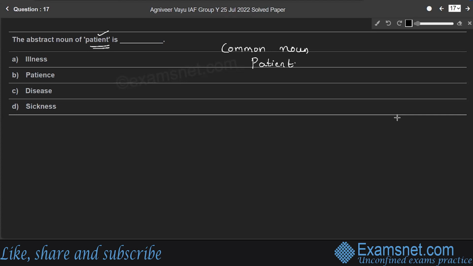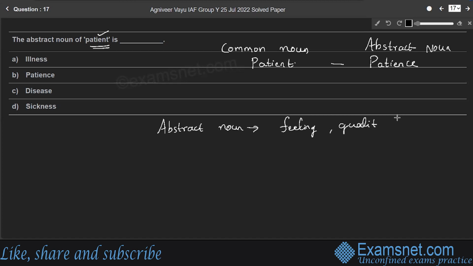And that ability is called abstract noun form, right? So abstract noun form of patient is patience. So it is the abstract form of noun. Abstract noun means it's a feeling or quality or ability or condition, right? Patience is a quality, right?